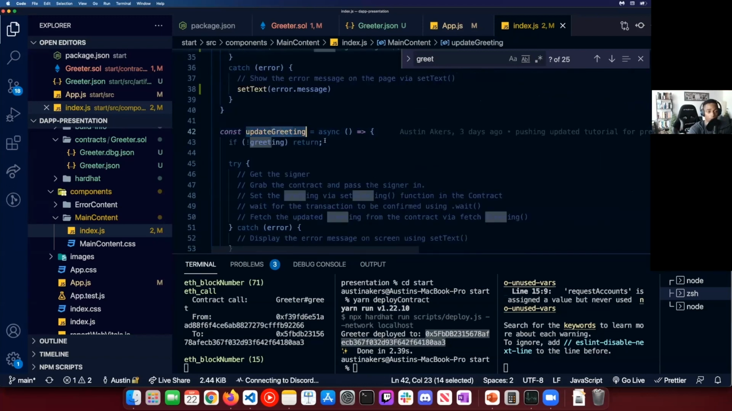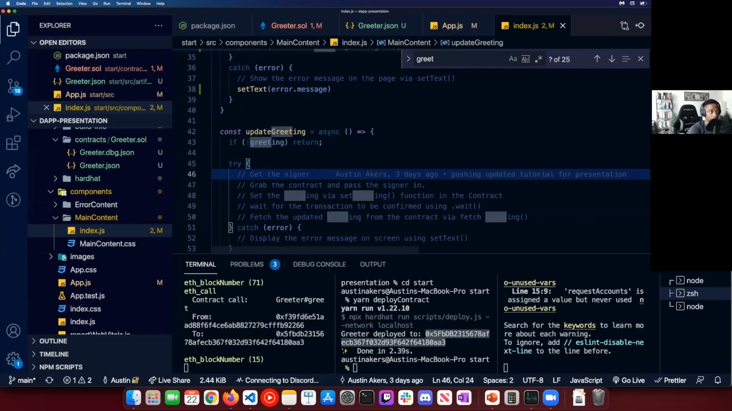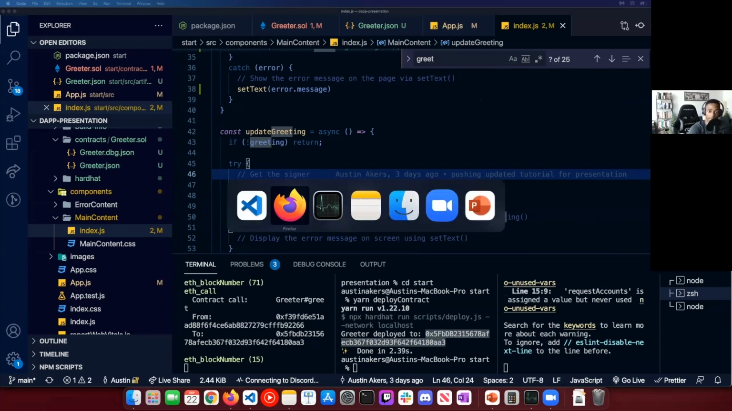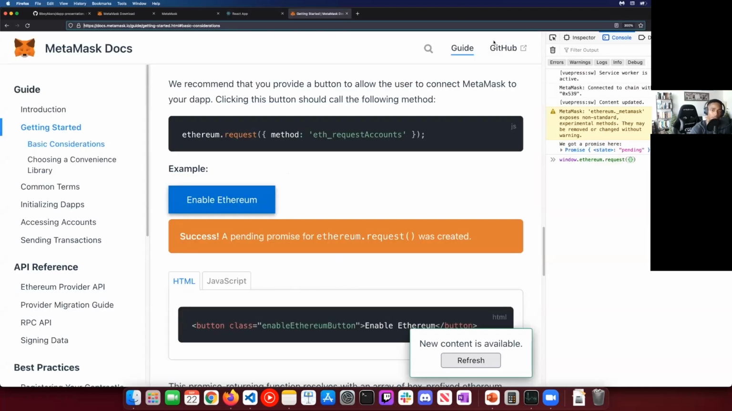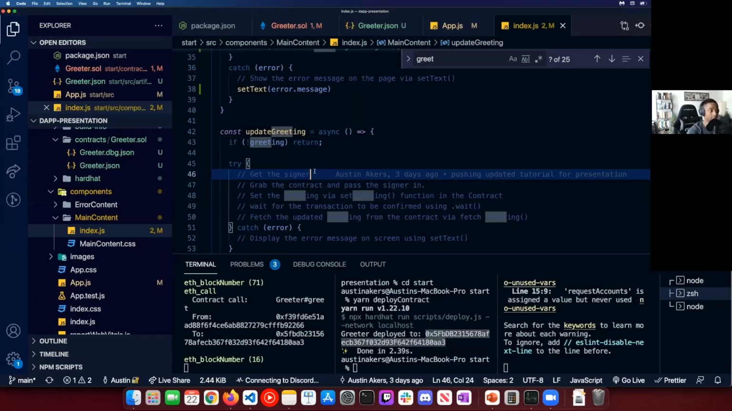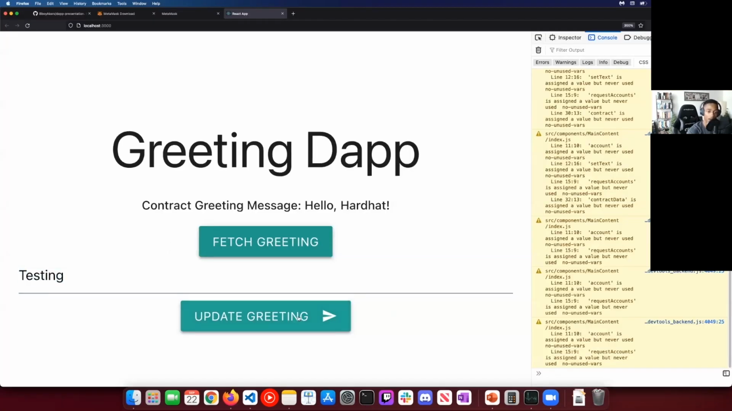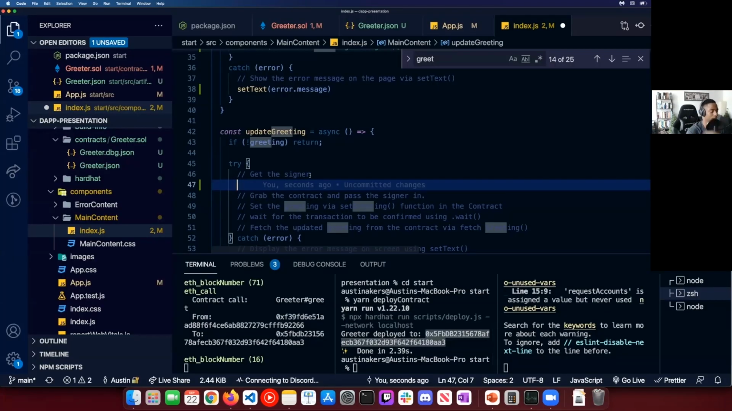So what do we want to do? The very first thing is we want to get the signer. So what exactly is a signer? That should be in the MetaMask docs. I should have put that in there. I did not. Okay, never mind. A signer is essentially the individual who's going to be signing the message. So when we send this updated testing, we're going to be passing it a signer, and that signer should be the individual, essentially like us.